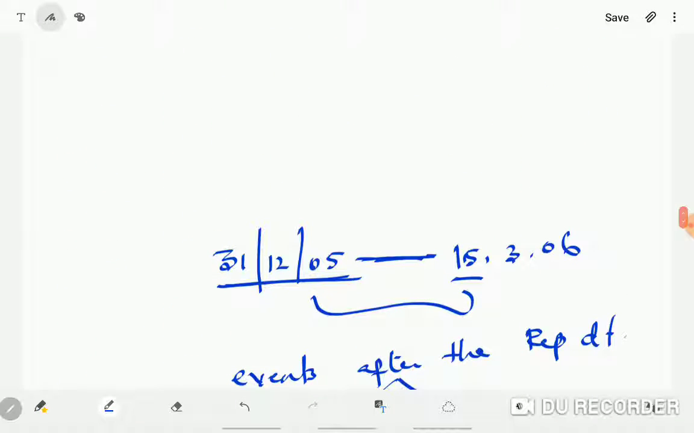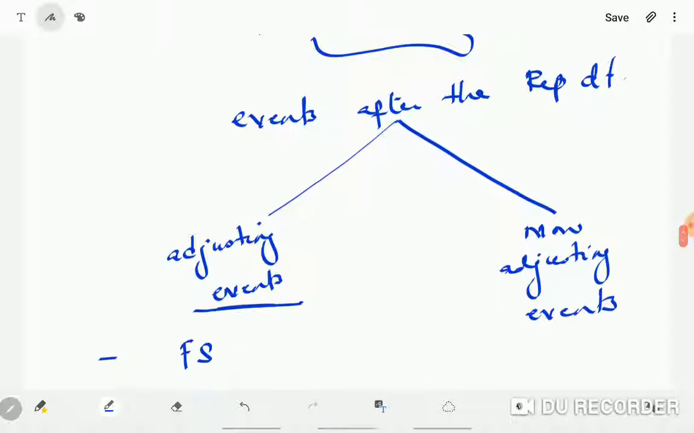At the year end they do not know, but before the financial statements are authorized for issue, while the audit is going on, auditors come to know of some fraud that has taken place. So you have to adjust the financial statements. Okay, so these are adjusting events.